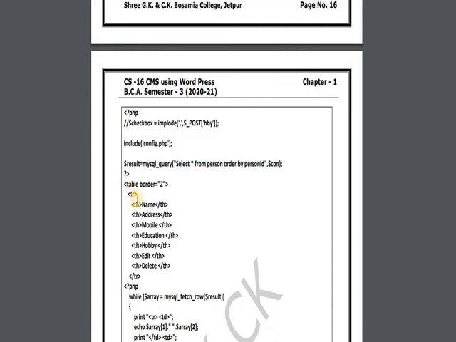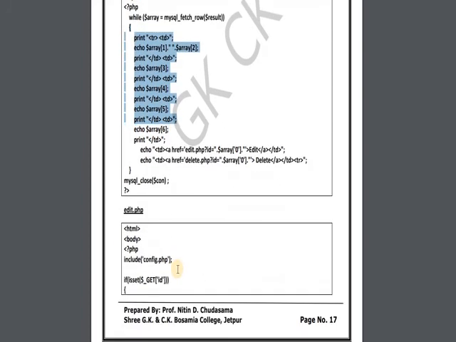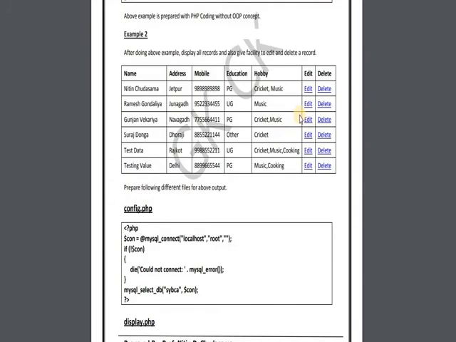Then I want to display it in a table format, so th name, address, mobile, likewise. And after that, I want to get the result of this query in results, so I am accessing a particular single row and printing each row using the array 0 1 2 3. But here I am creating these two links, edit and delete.